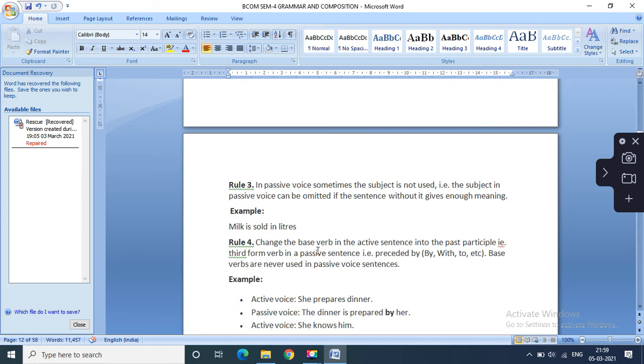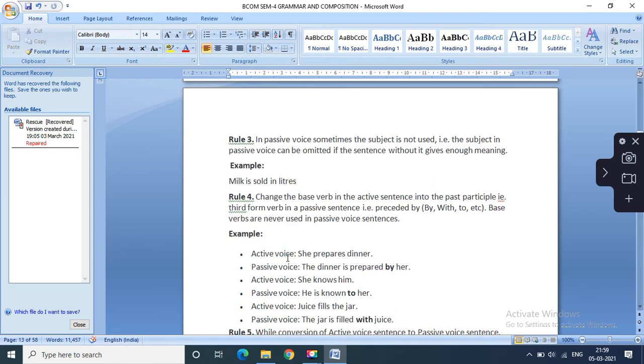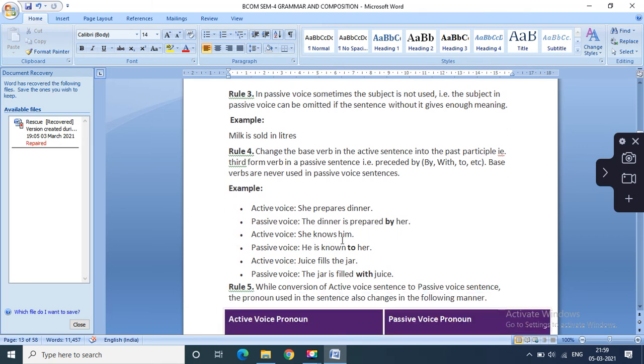Rule number 4: change the base verb in the active sentence into the past participle, that is the third form of the verb, in a passive sentence that is preceded by by, with, to, etc. Base verbs are never used in passive voice sentences. Active voice: she prepares dinner. Passive voice: the dinner is prepared by her. Active voice: she knows him. He is known by her, or you can also put to her. Active voice: juice fills the jar. The jar is filled with juice.